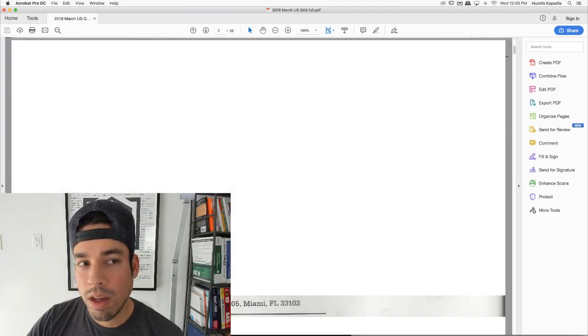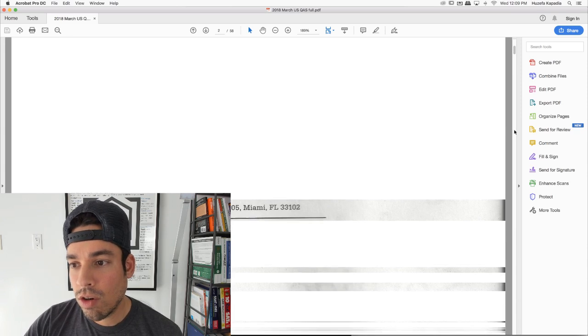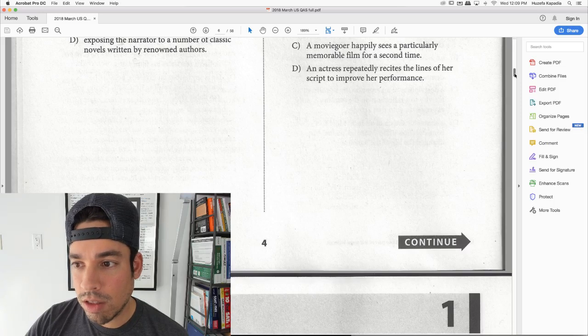Okay, I'm just going to double check very quickly. I solved this test already live before. I want to look at the grid-in instructions for the math.